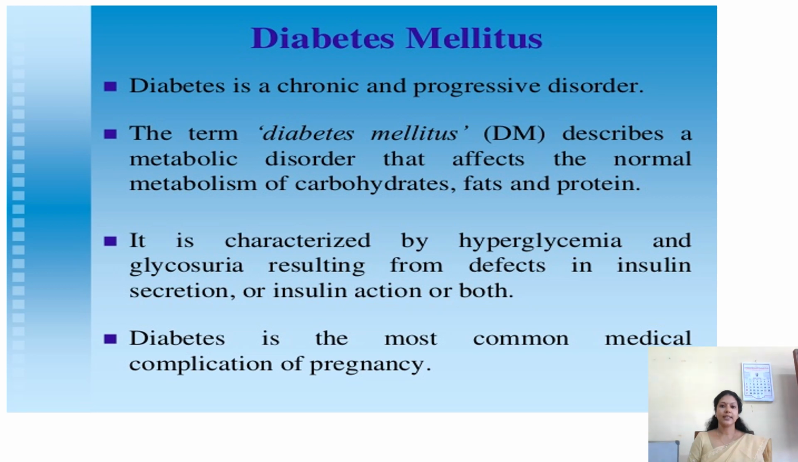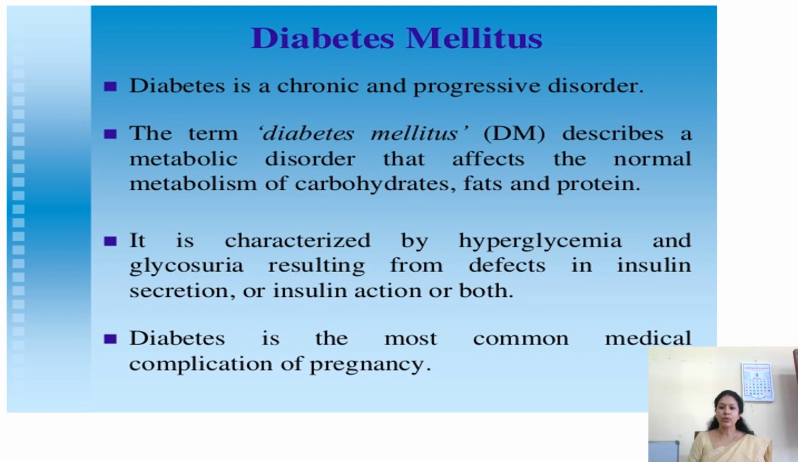In this video, we are going to see about an abnormality that can occur during pregnancy, that is gestational diabetes. First, let us see what diabetes mellitus is. Diabetes is a chronic and progressive disorder, and the term diabetes mellitus describes a metabolic disorder that affects the normal metabolism of carbohydrate, fat, and protein. It is characterized by hyperglycemia and glycosuria resulting from defects of insulin secretion or insulin action or both. So the person will have hyperglycemia, that is increased blood glucose level, and glycosuria, that is, the person will be excreting glucose through the urine.